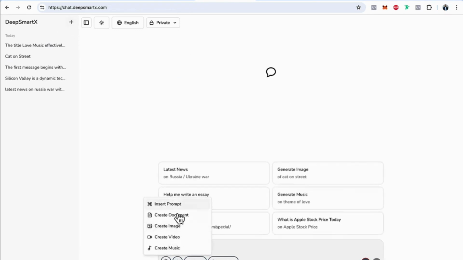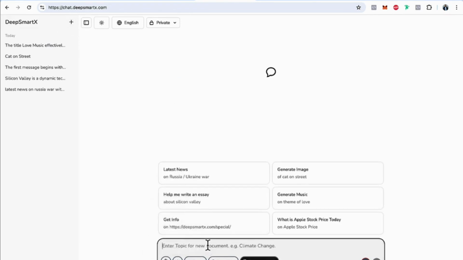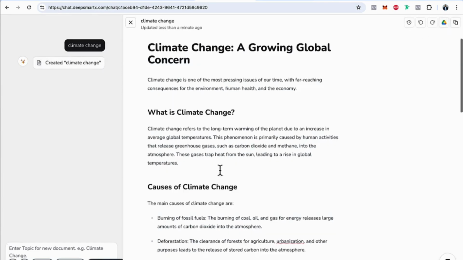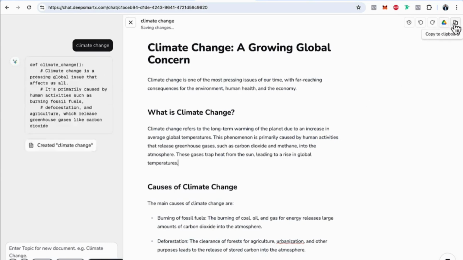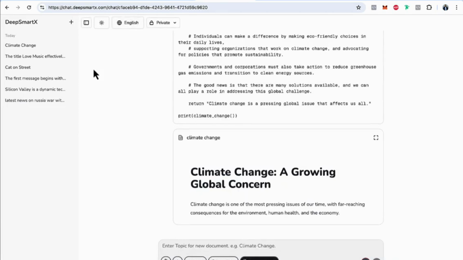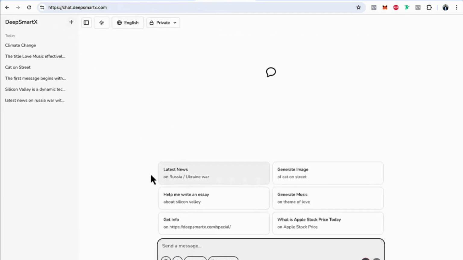Create a document on, it's showing climate change. Let's write climate change. Here you can see the document on climate change. Again, you can edit this document. You can save it to your Google Drive. You can copy it. You can download it and do a lot of things on top of this. Now, let's move on to the next and the biggest feature.